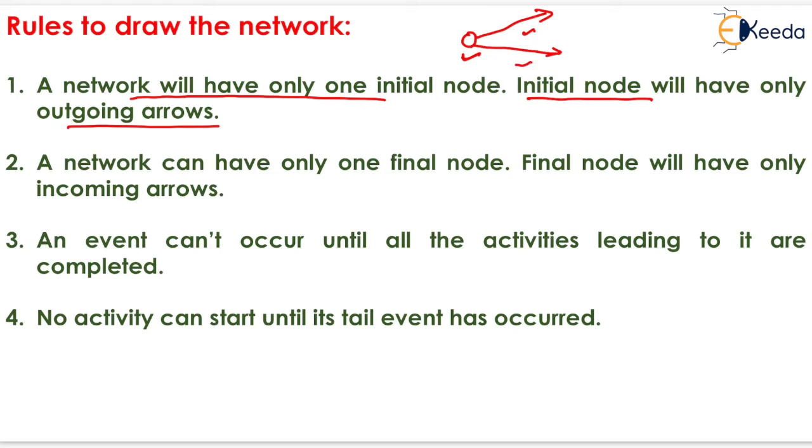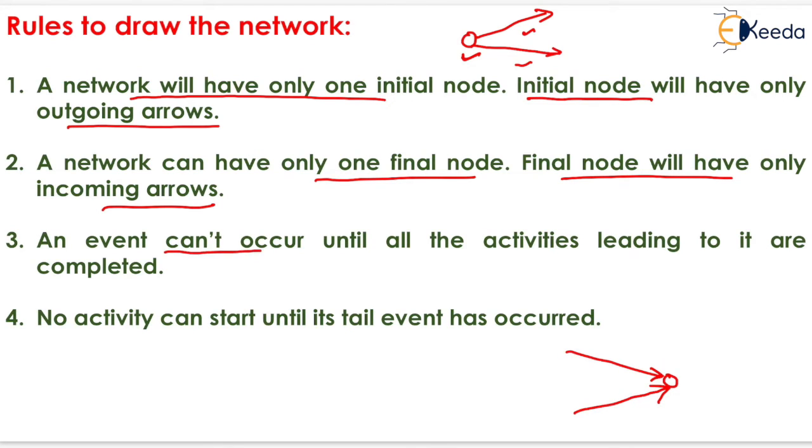A network can have only one final node, and final node will have only incoming arrows. It means that if a network is finishing like this, then it will have only one final node, and at this node only incoming arrows is present.